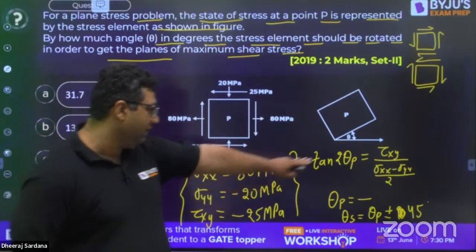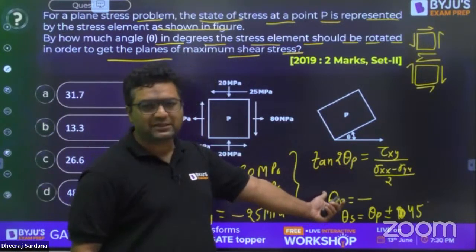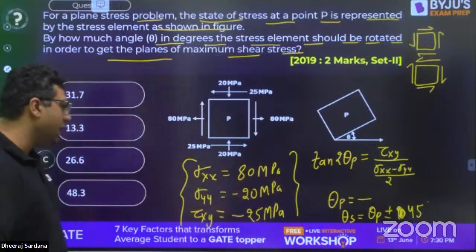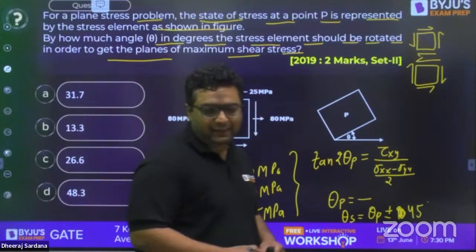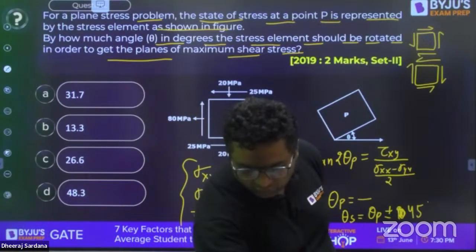25, 20, 80. When you put this in, you will get the location of the principal plane. Adding and subtracting 45, you will get one of the values out of these. Just try to solve it and give me the answer.